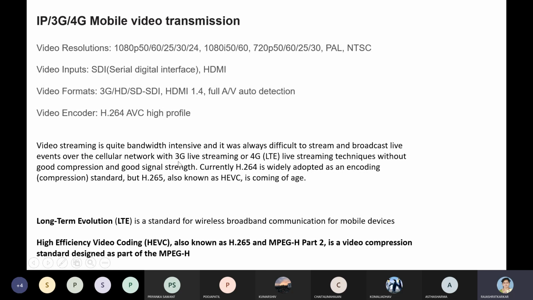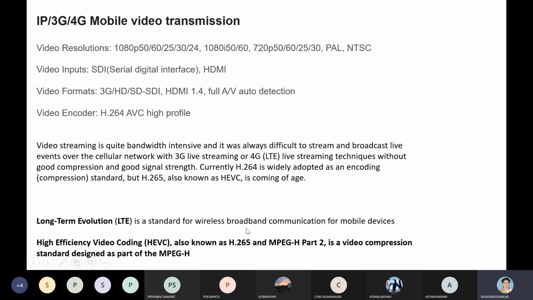We are using either the 3G lines or the 4G, that is the LTE system. What do you mean by LTE? It is the long-term evolution standard. It is the next standard after 3G. The extension of 3G is your 4G, and it is what we call long-term evolution, and it is what I have specified here.